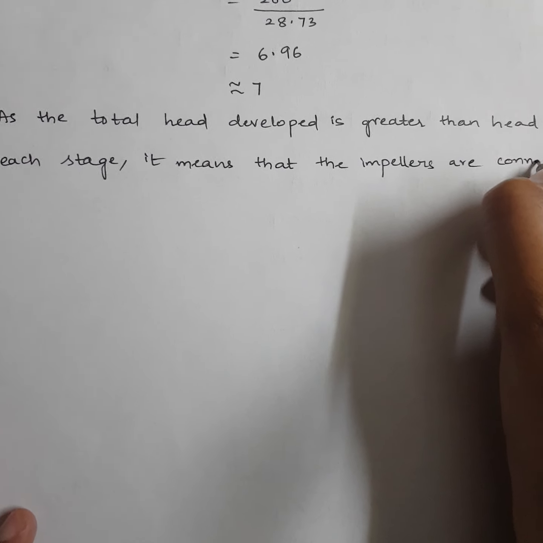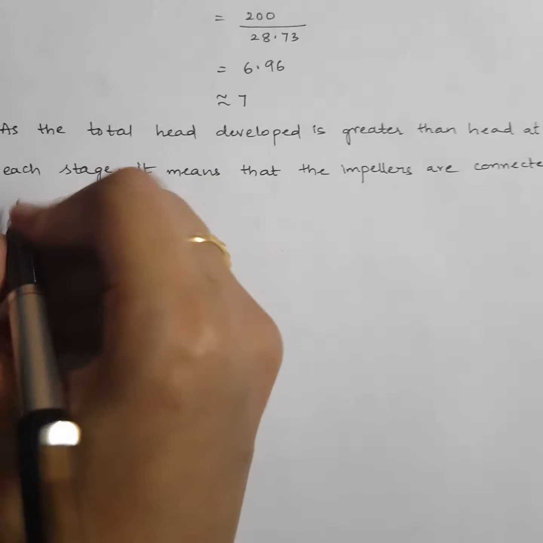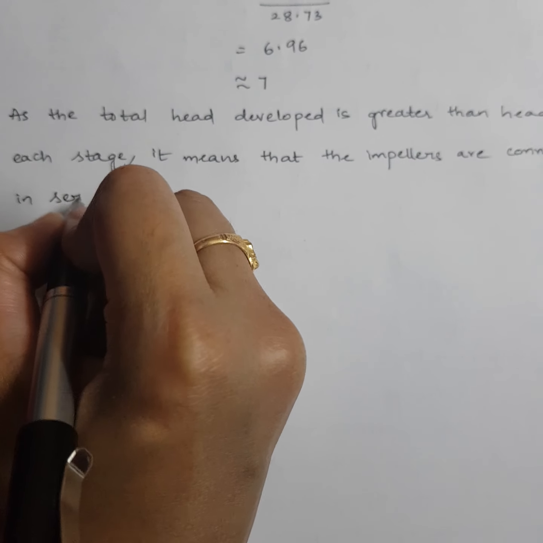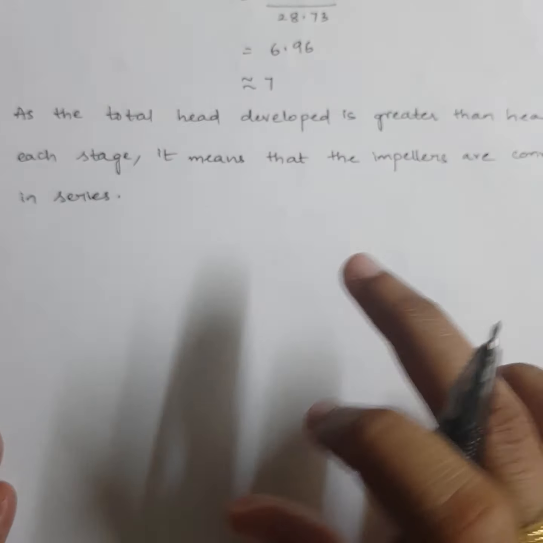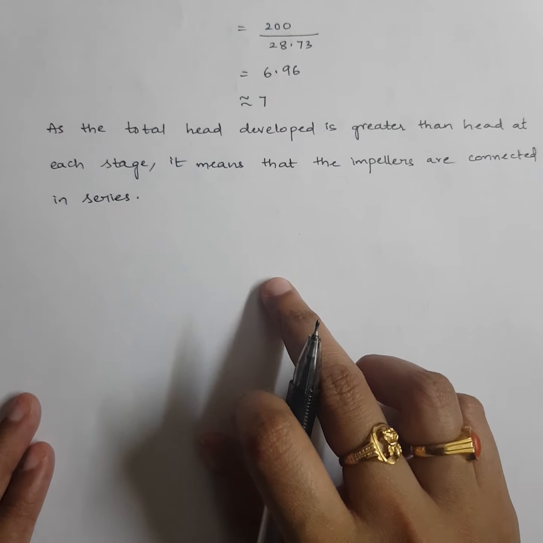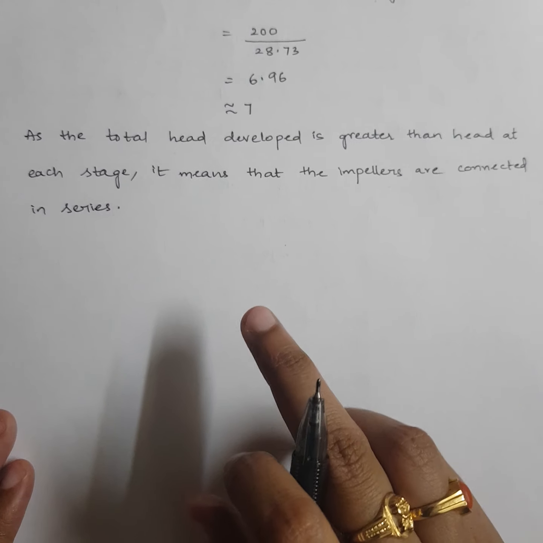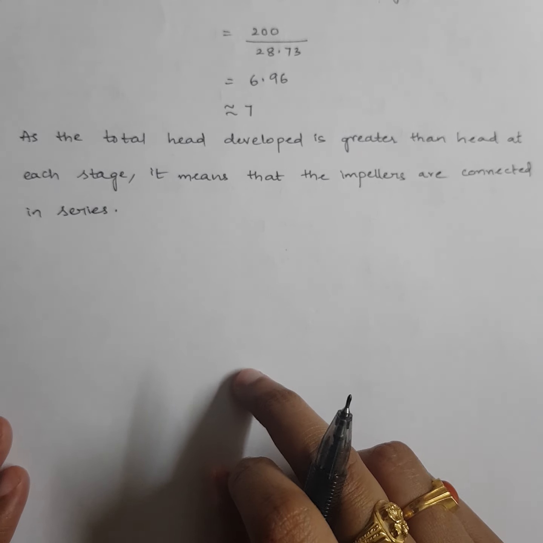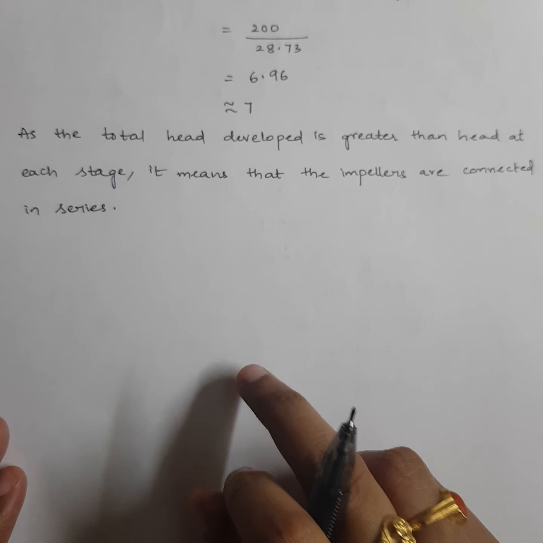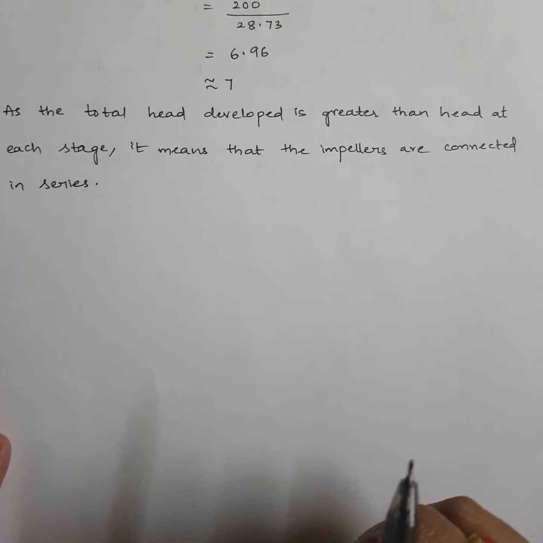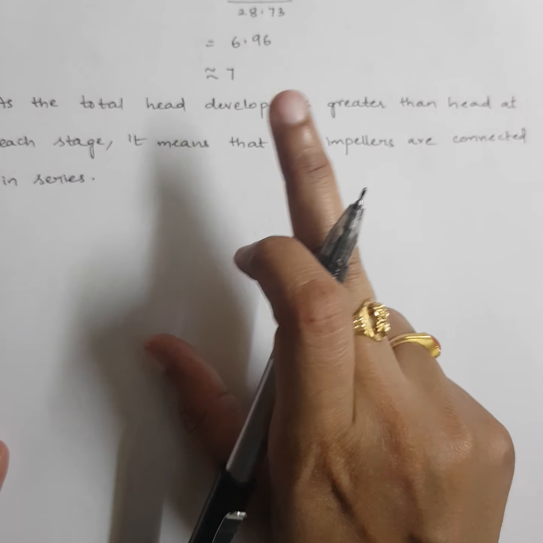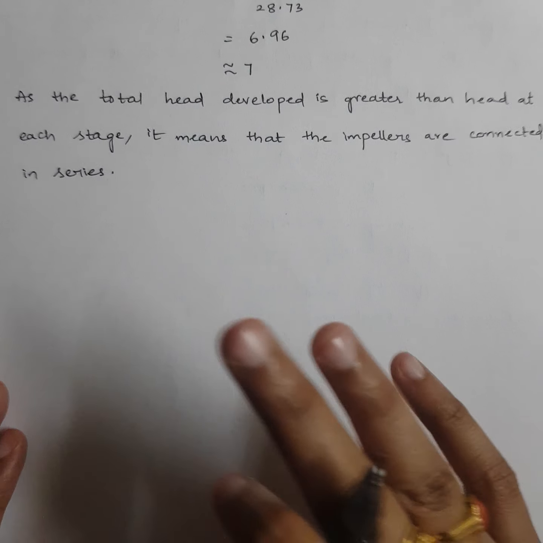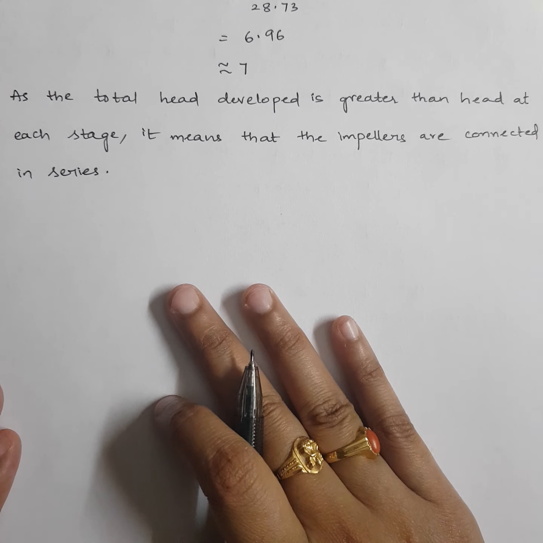Even in the earlier problem also you can write. If the total head developed is less, it means it is not a series connection, it would rather be a parallel connection. Why? Because I told you, when impellers are connected in parallel, we get high discharge, we don't get high head. Because both of them work under the same head, with the same 28.73. So this is for head.